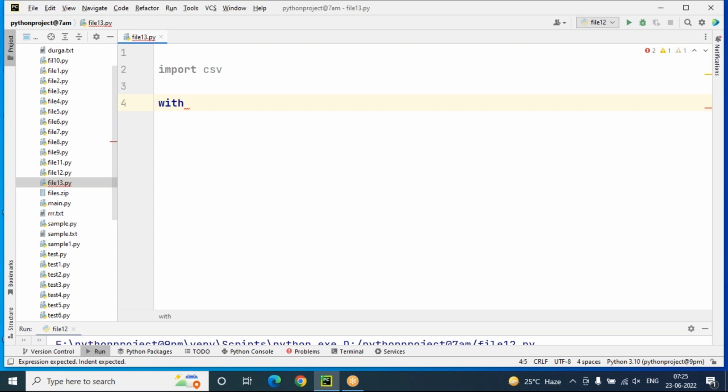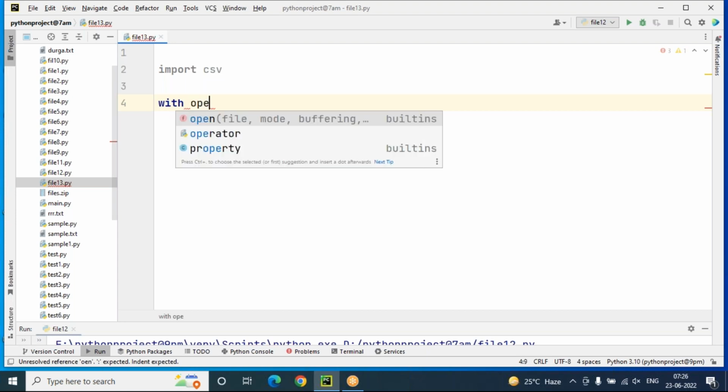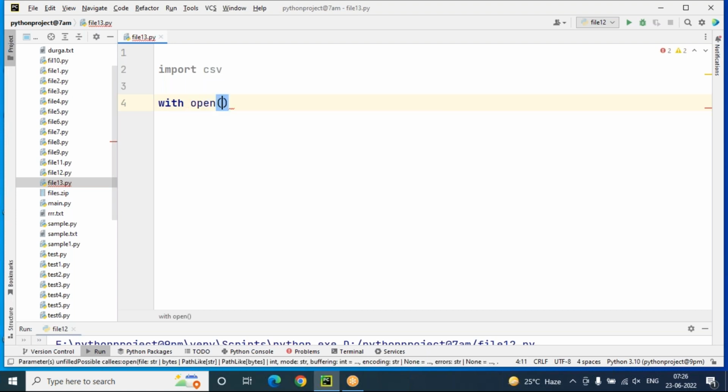So that's why I'm using the with keyword here, and open. Then emp.csv, this is my file name, and I'm giving the CSV extension, and we are writing the data into the CSV file. That's why I'm using w mode.